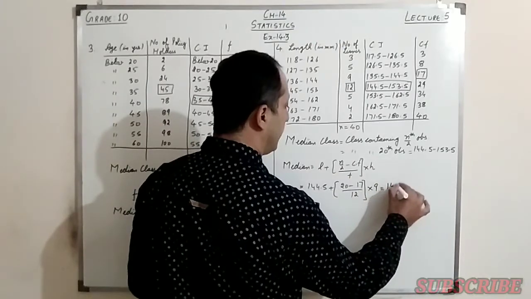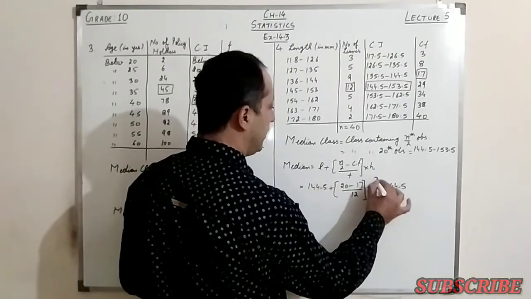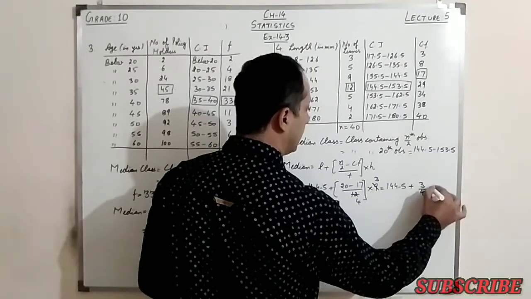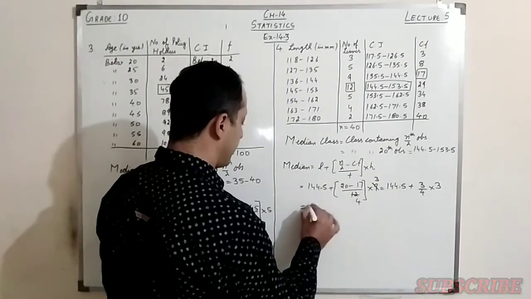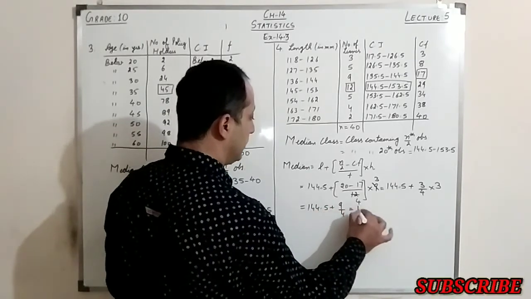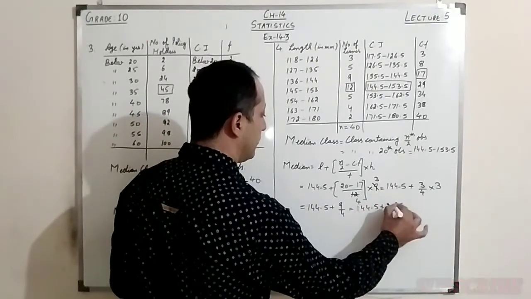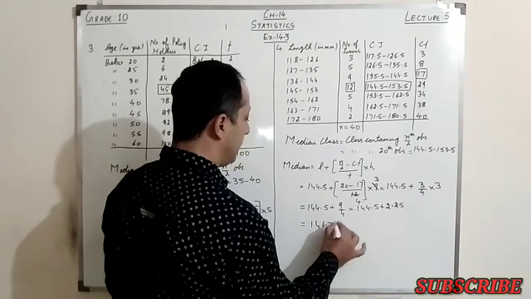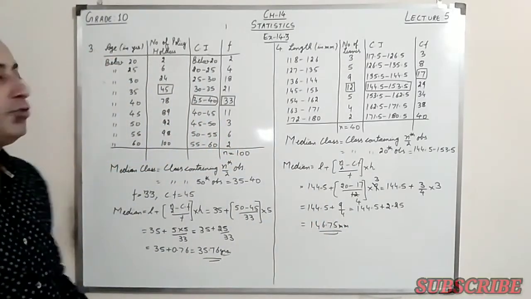So this is 144.5. I cancel out here, this is 3, this is 4, plus 3 upon 4 multiplied by 3. So 3 multiplied by 3 is 9. So this is 9 upon 4, and this is 144.5 plus 2.25, and I get the value 146.75 millimeters. So this is the solution of question number 4.